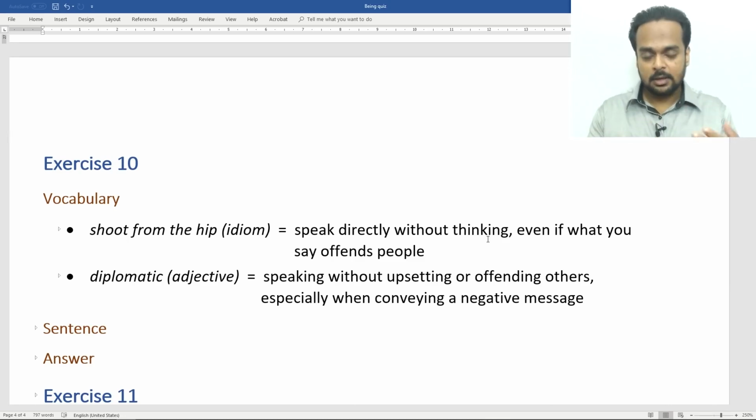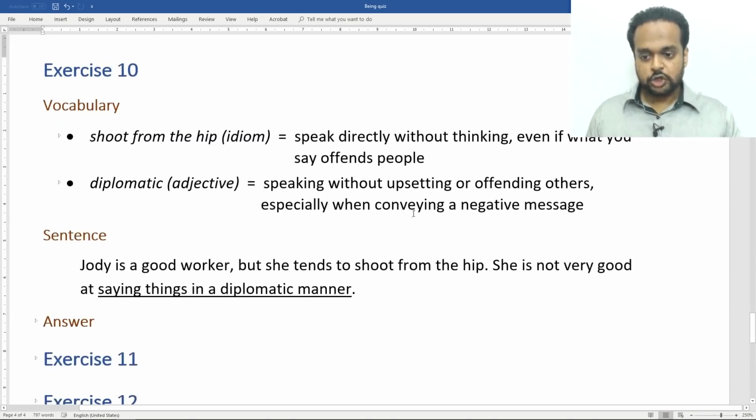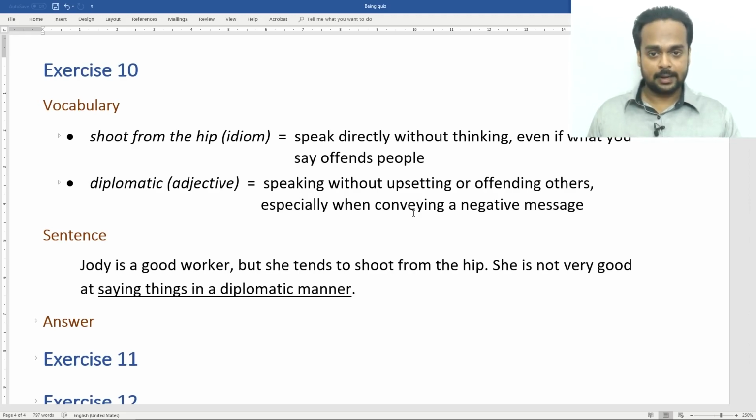If you shoot from the hip, that means you're a person who talks openly, honestly, and directly without thinking. Now, if you're diplomatic, then that means you're speaking without upsetting or offending others. You're speaking carefully, especially when you have to convey a negative message, like when you have to say no or refuse something. All right, so here's the sentence. Jody is a good worker, but she tends to shoot from the hip. She's not very good at saying things in a diplomatic manner. How would you rewrite it?